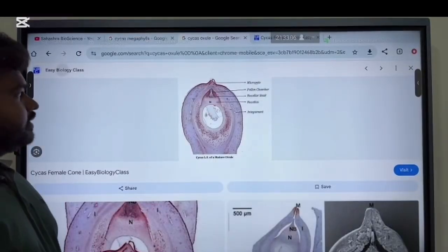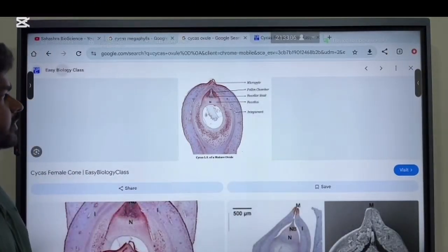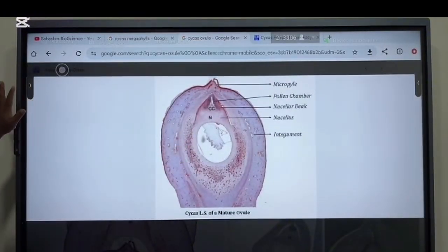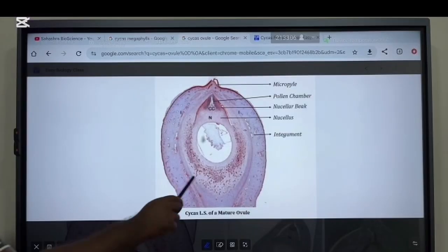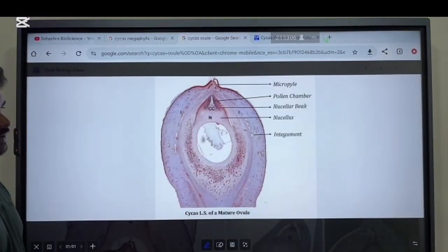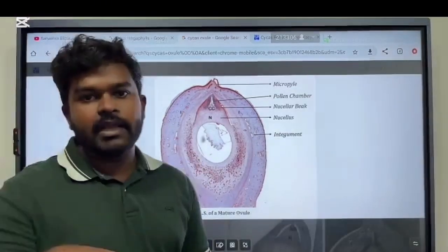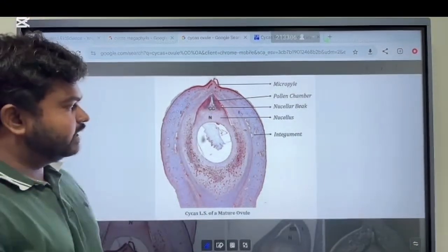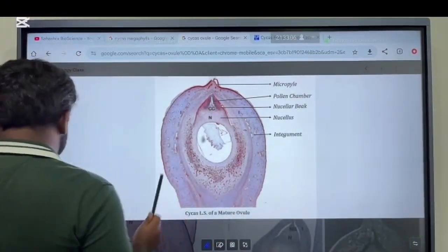Now, this is a cross section, longitudinal section, right? So longitudinal section of an ovule, all right? Then here, so this is the ovule, all right? So this ovule is present on megasporophylls. හරි megasporophylls වල තමයි ovules තියෙන්නේ. හරිද? Then there is a protective structure, as I mentioned.